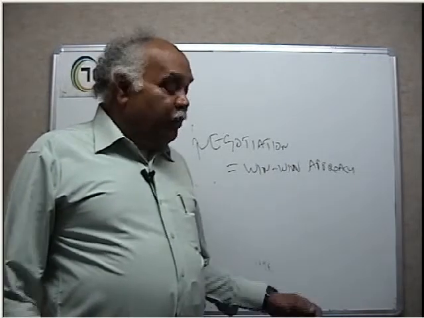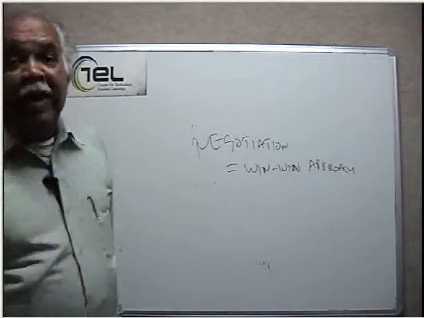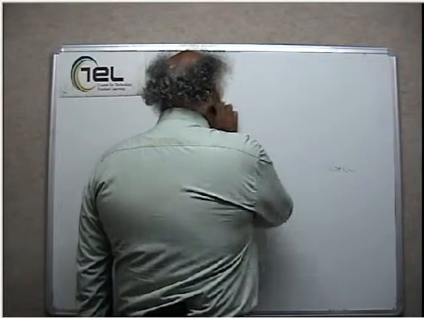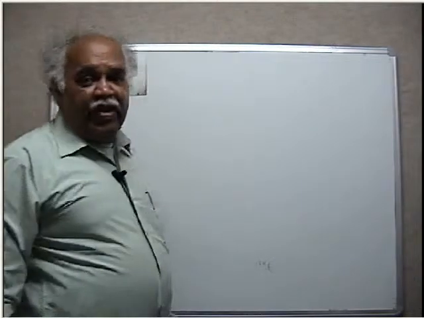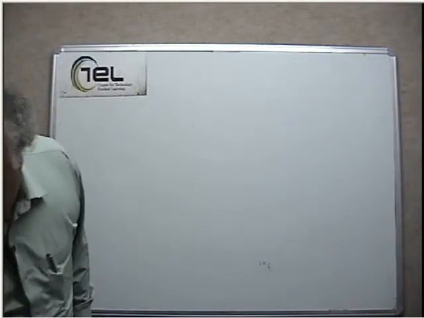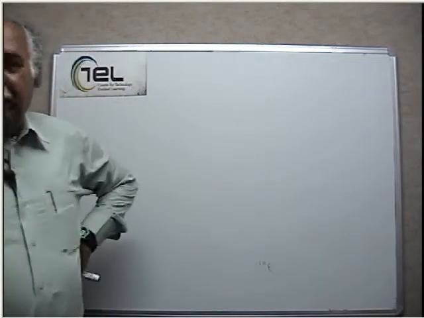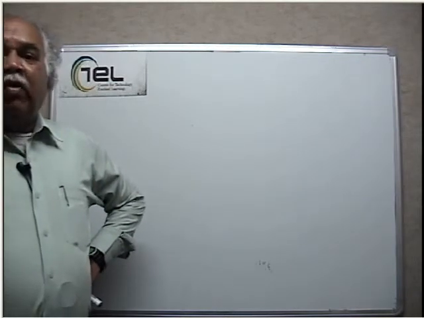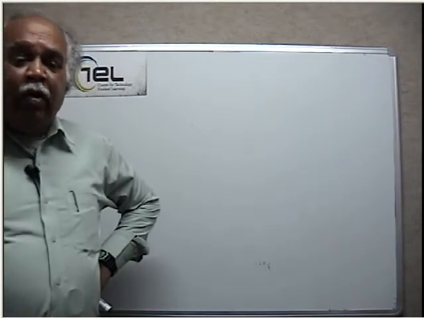Then comes the make or buy decision. This is most important. If you want to make, what will be the cost? Make or buy decisions can be taken at various times. One is, if you do not have sufficient capacity within, then you may have to buy. So in that situation, you have no other choice, buy. Then you may have another alternative. You may use OT, overtime, and make. The overtime cost you work out, and if the buying cost is cheaper, buy, don't make.